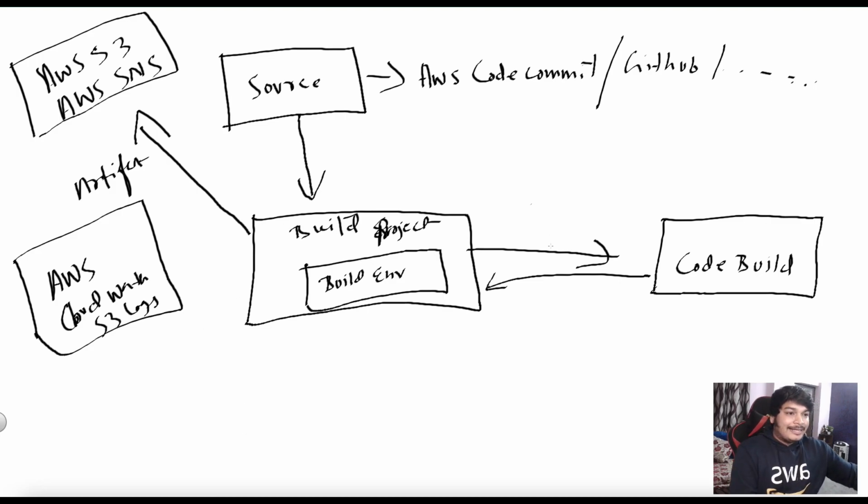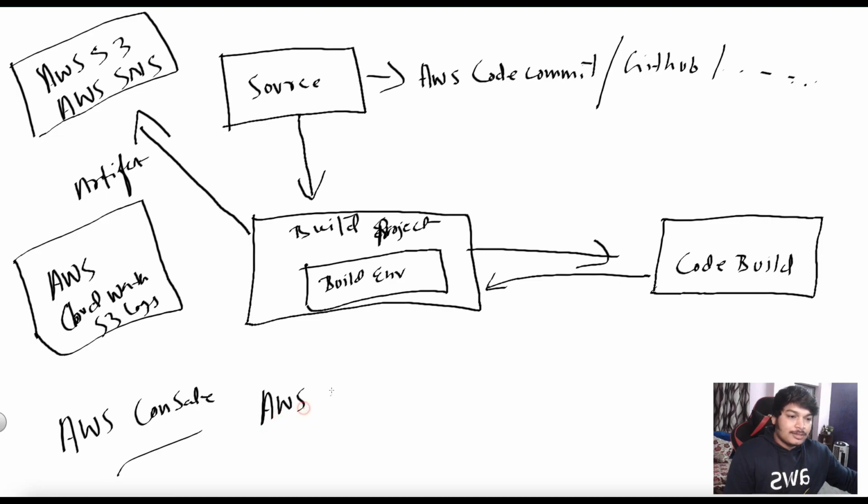Now, this entire process you can monitor and manage from many places. What are those? Of course our own AWS console, and the AWS CLI. We are devs, right? We'll be using the CLI a lot. Or from the AWS SDK.